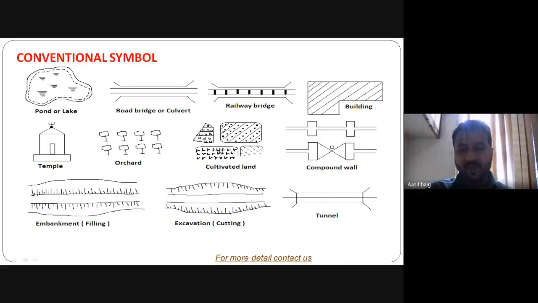The cultivated land symbol is this one. This symbol is for the compound wall. This symbol is for the embankment filling. This symbol is for the excavation cutting. This symbol is for the tunnel. And many more symbols are there.